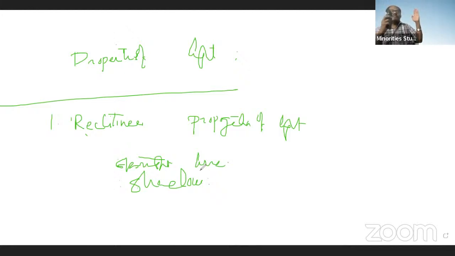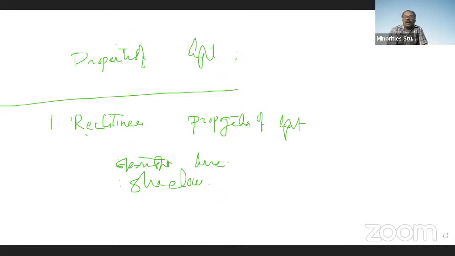If this is the torchlight and the human object, its shadow will form on the other side. Similarly, in the morning, if we stand in the ground, our shadow is formed on the west side, as the sun will be in the east. Only shadows of opaque objects are formed, but not the shadows of transparent objects. For example, the shadow of water, air or glass cannot be formed. Shadows always form opposite the direction of the source of the light.